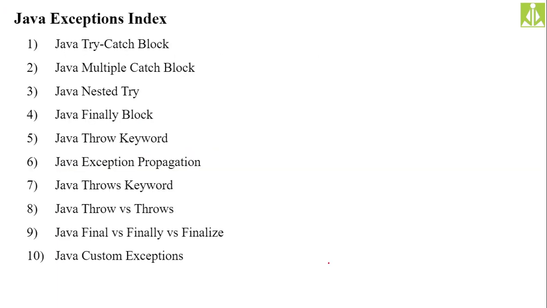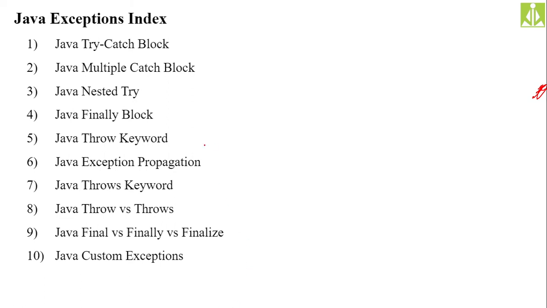So the next thing, what are all the concepts we need to cover in this exception handling in Java programming? First, we need to understand the try catch block. So we can even write multiple catch blocks for a try block. We can even nest the try block, nested try block. Yes, what is finally block, how we can add it to our program, and what is throw keyword, and how we can propagate. Propagation is nothing but rethrowing the exception. How we can propagate the exception, how we can rethrow an exception. Then the throws keyword, we need to understand the working of throws keyword here.